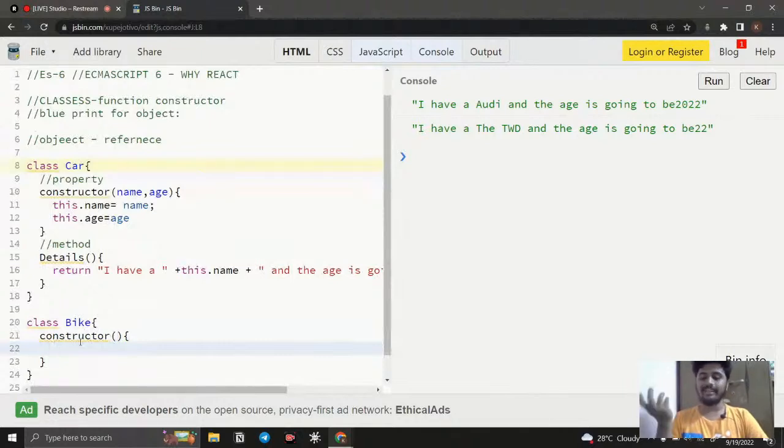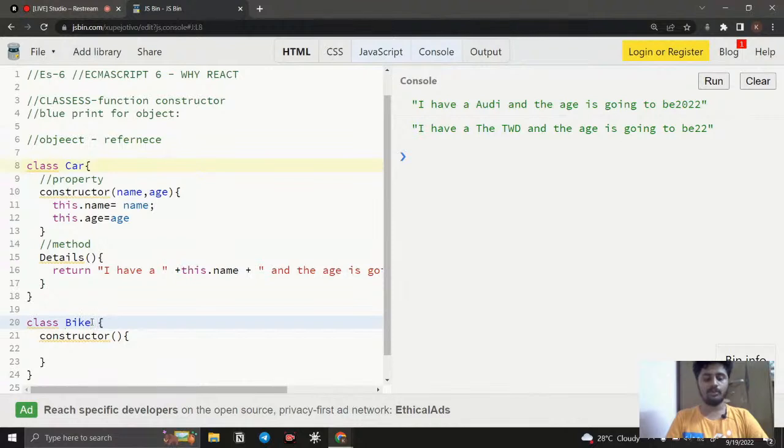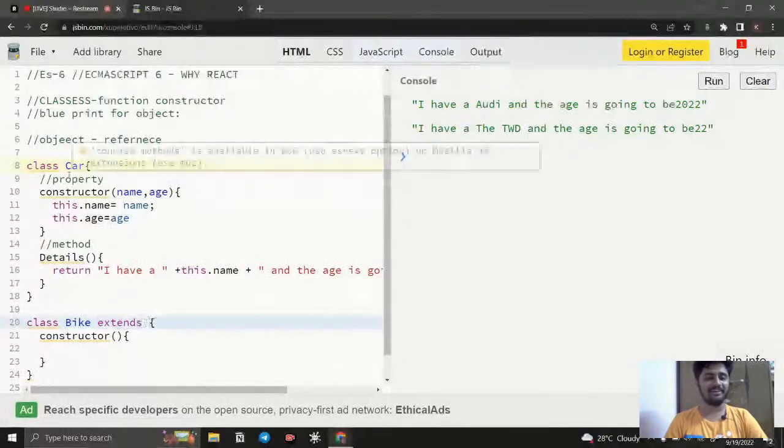For creating an inheritance, which means I want to use the same class with some add-ons, how can I do that? The same thing you need to do. Here you call the bike, and you need to use the word extends. What extends says, by the name itself, is the extension of something, right? For which thing? Here, car.